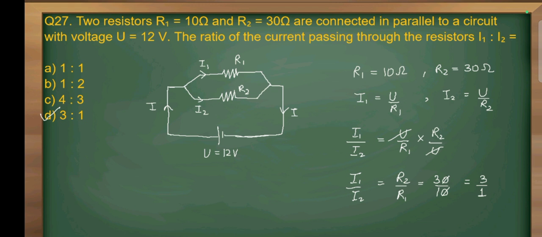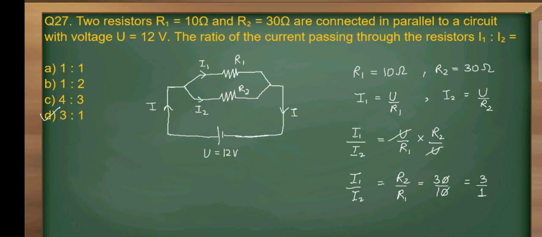So R1 is given as 10 ohm and R2 is equal to 30 ohm. So I1 is equal to U by R1 and I2 is equal to U by R2. So I1 ratio I2 will be equal to U by R1 into R2 by U. So U and U get cancelled and the ratio of I1 by I2 will be equal to R2 by R1. We will substitute the value of R2, that is 30 ohm, and R1, that is 10 ohm. After solving this, we will get 3 by 1, that is the ratio of I1 by I2. So option D is correct.